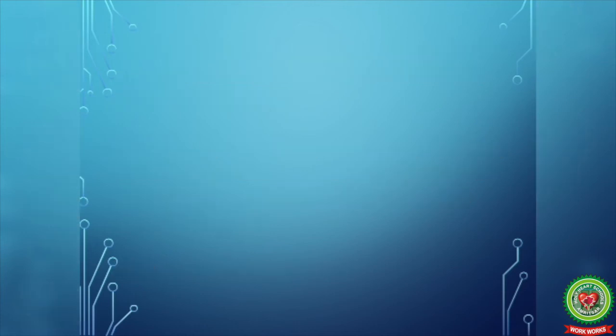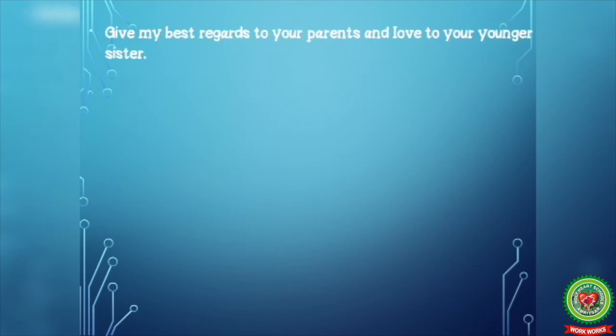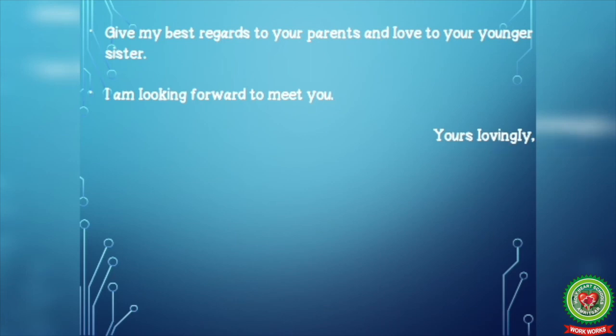Now, after leaving one line, you will write closing line like, give my best regards to your parents and love to your younger sister, or I am looking forward to meet you. Now, leave one line and write subscription like yours lovingly, comma. Then again leave one line and write your name, Nisha, full stop.